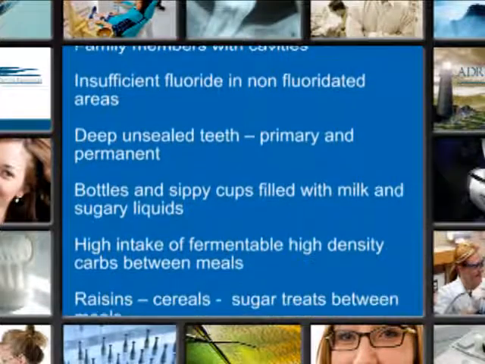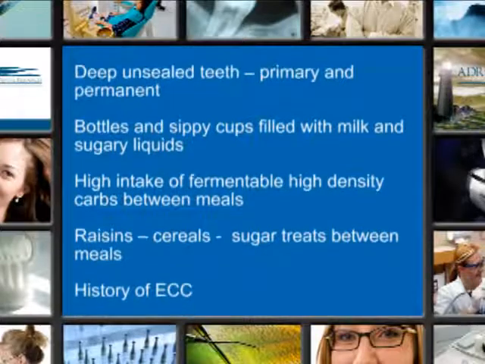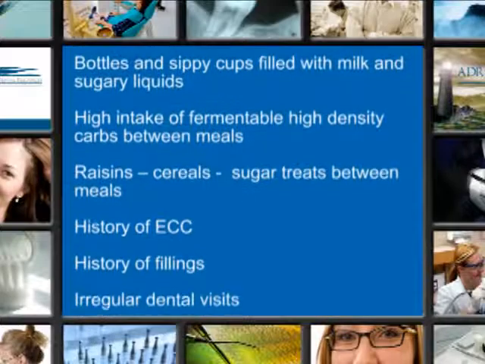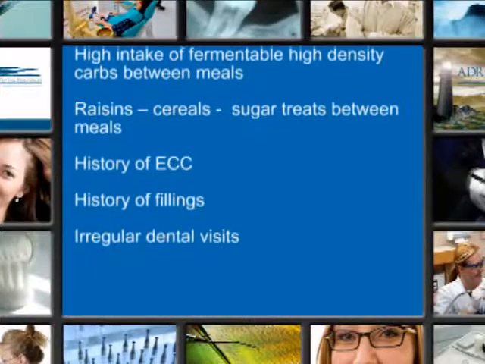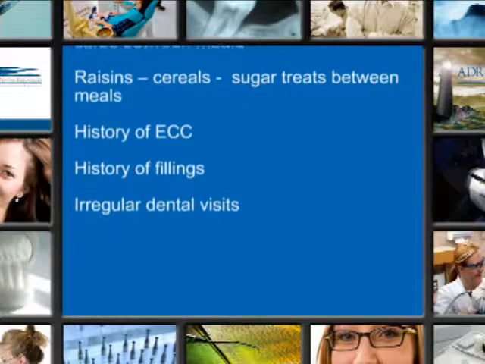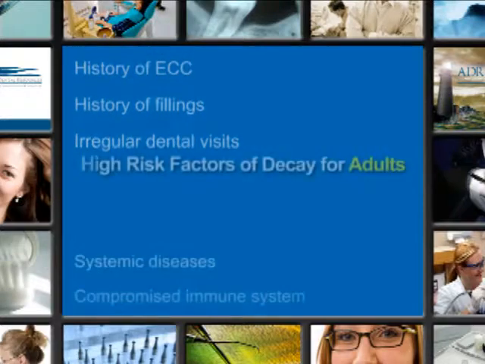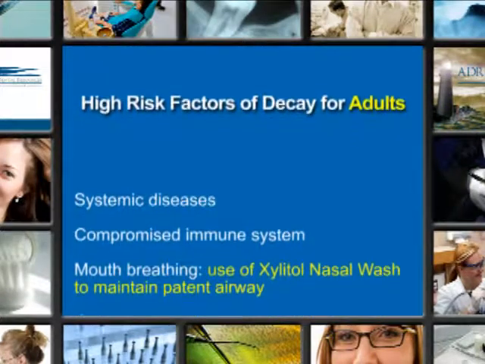permanent teeth, bottles and sippy cups filled with milk and sugary liquids, high intake of fermentable high-density carbs between meals, raisins, cereals, sugar treats between meals, history of ECC, which is early childhood caries, history of fillings, and irregular dental visits. The risk for adults are slightly different.